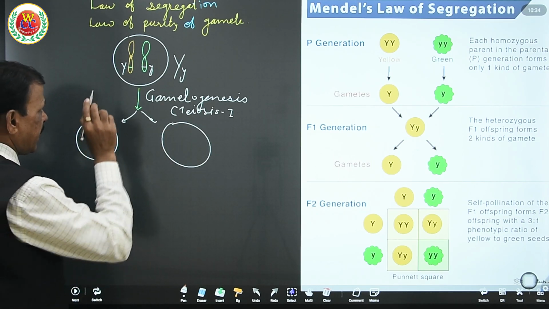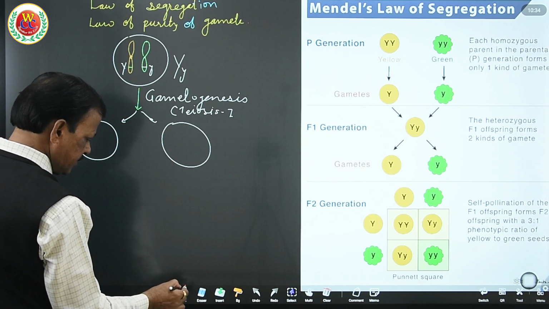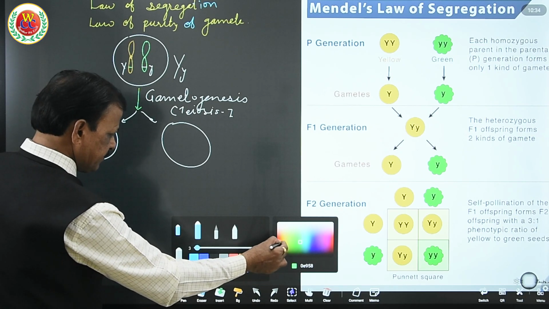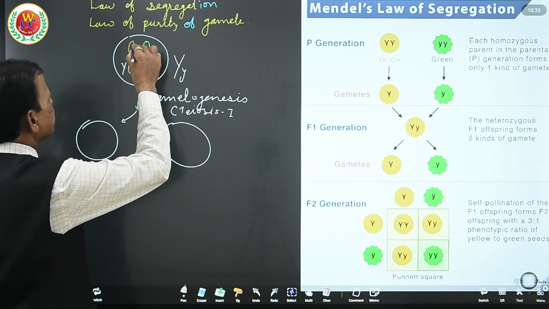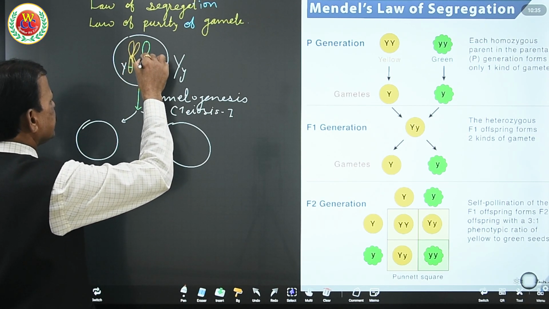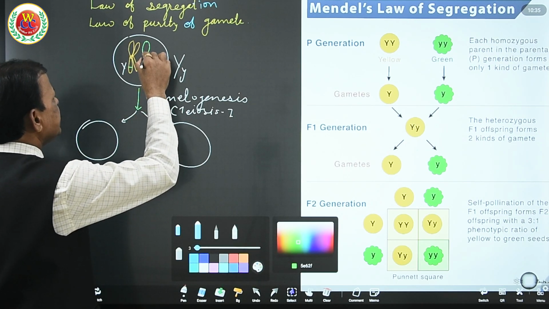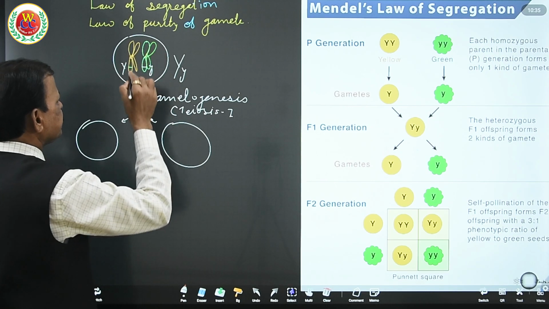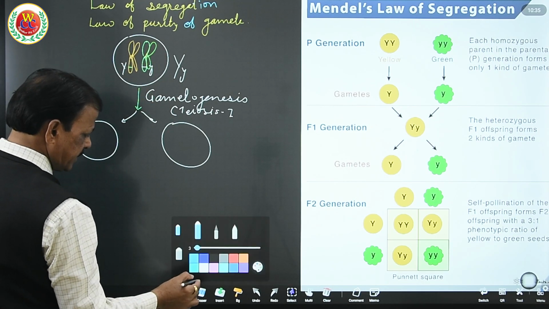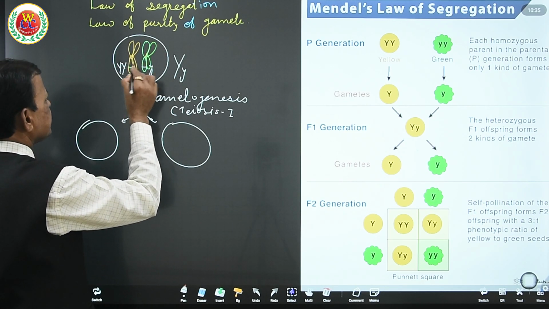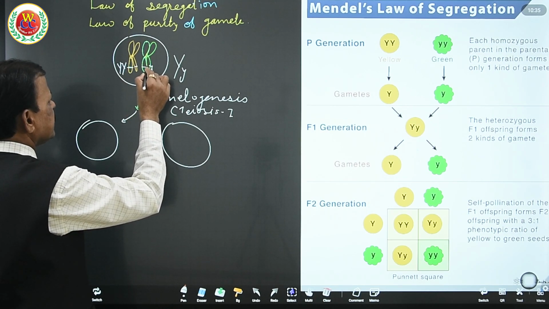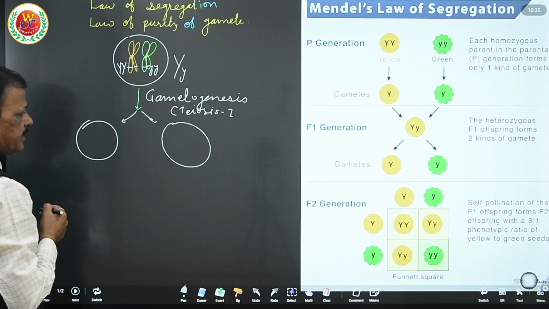As we know, before gametogenesis these are bivalent chromosomes, or chromosomes having two chromatids each. So here you can understand that the pair of chromosomes in homologous condition now gets separated.